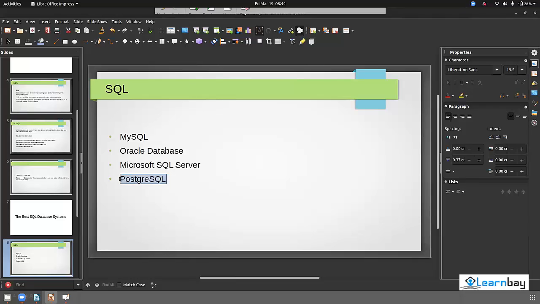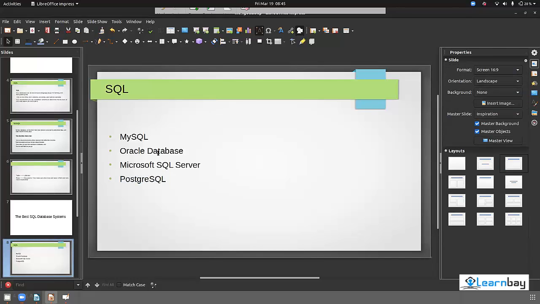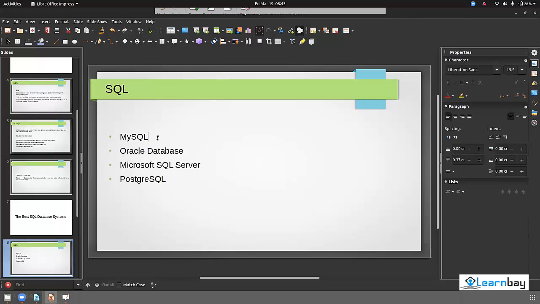It's up to you which one you use because, as I discussed, the query will be the same for all these databases. Select star from table will be the same for MySQL, Oracle database, Microsoft SQL, and Postgres. PostgreSQL is free, Microsoft SQL is also free, Oracle database has a community version, and MySQL also has a community version. So for all four we have a community version. All four are free to use.